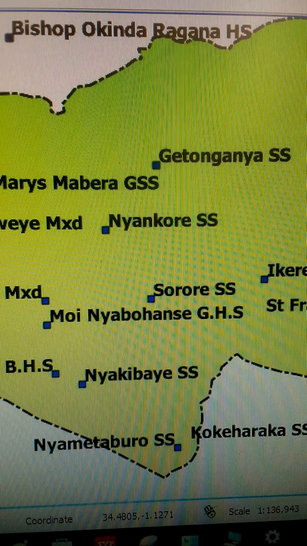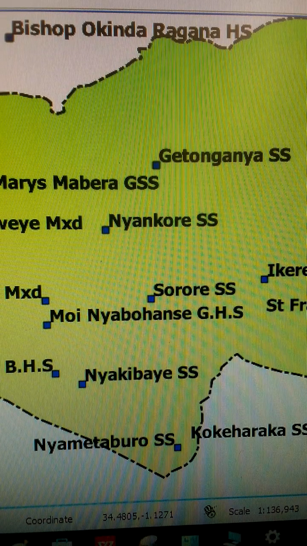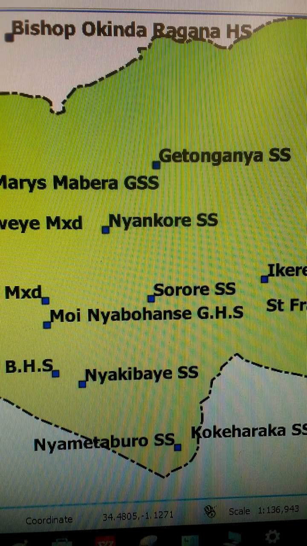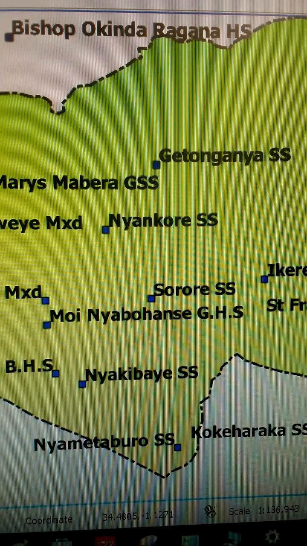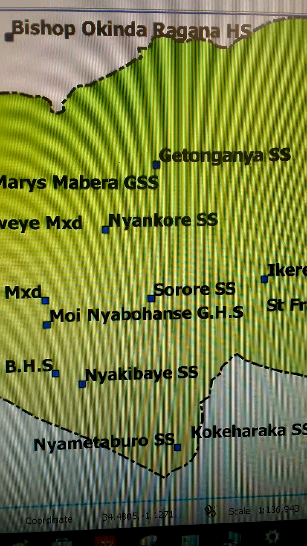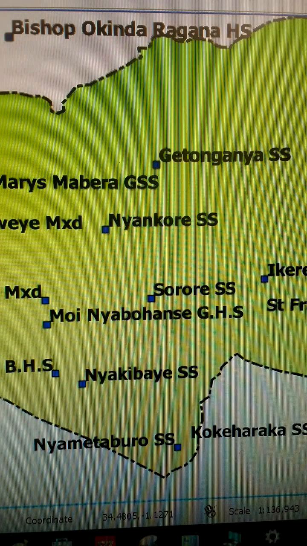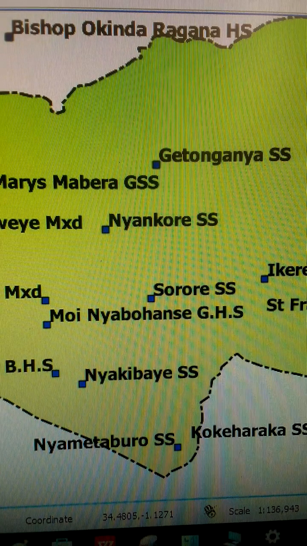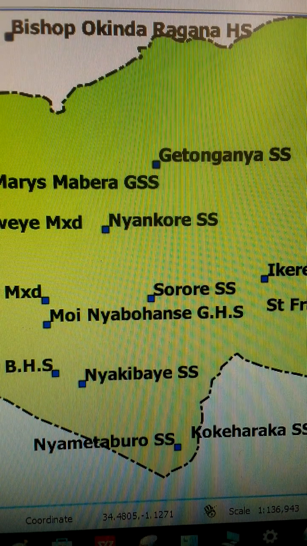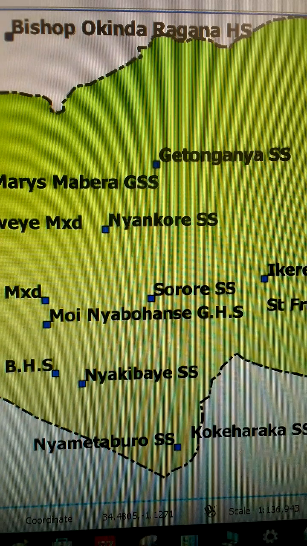This video is about mapping of senior schools in Kuria West Constituency in Migori County. The reason for this initiative is to create awareness concerning existing schools in the constituency. This will help parents and students make an informed decision when selecting schools for joining in grade 10. It also helps us to understand patterns in the distribution of schools in the constituency.